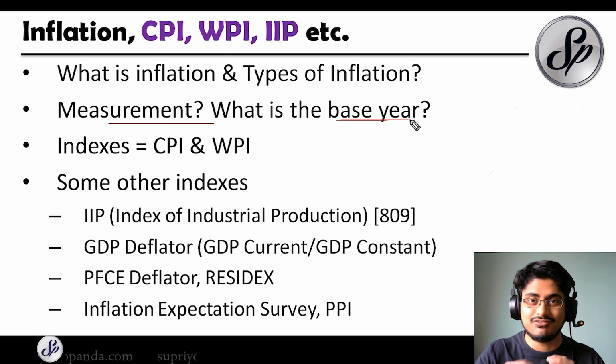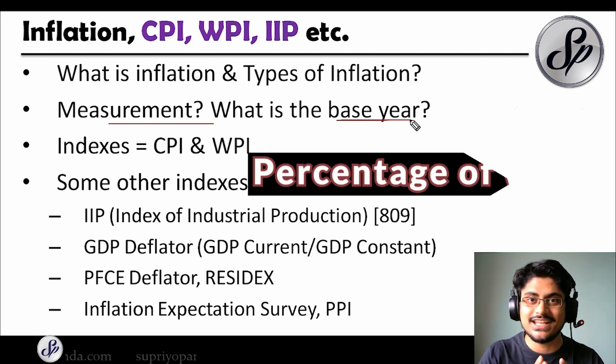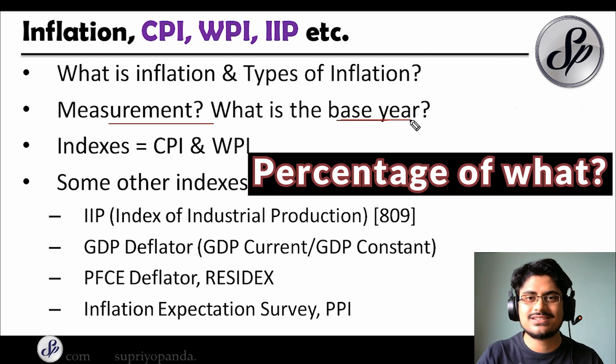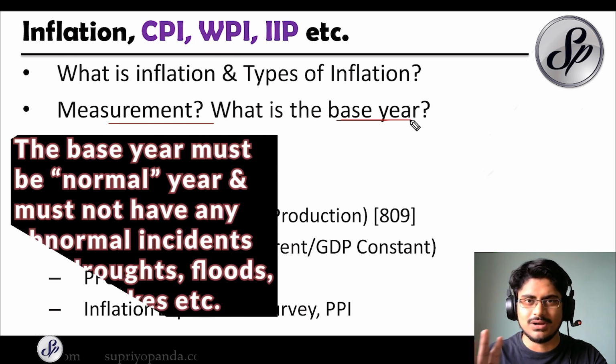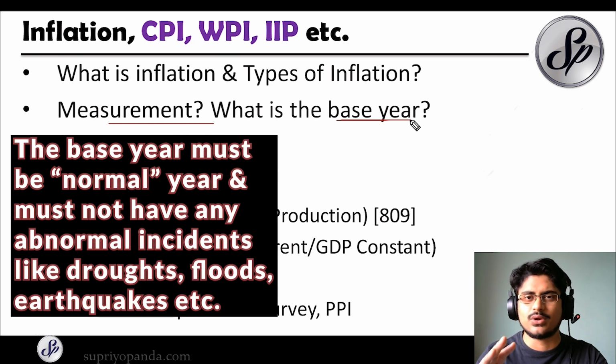So that you have to calculate a percentage, but the percentage of what? These inflations that you see in the market, when you read the newspapers, you might see 4%, 5%, 6% inflation. So they are a percentage of what? They are actually compared with the base year prices. So always remember that a base year has to be a normal year. You cannot have any droughts, earthquakes, floods or any kind of natural calamities in that base year, so that the base year is just a normal year, not an abnormal year, and on top of that you are calculating your inflation percentage.